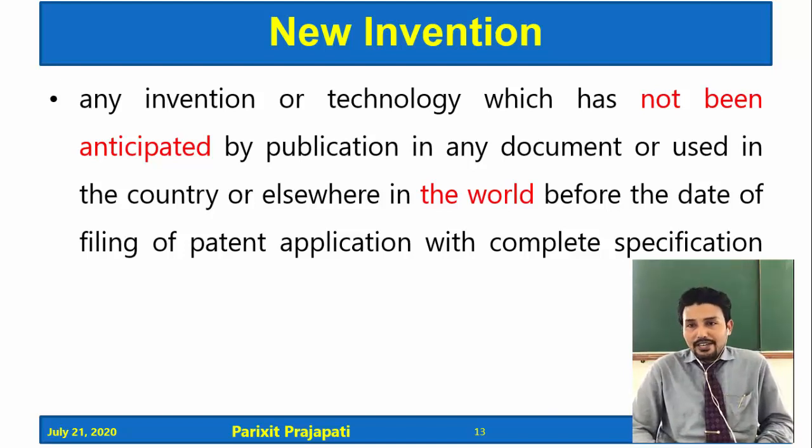On or before the date of filing of the patent, the invention should not be in any publication, in any journal, in any book, or in any public domain, such as the internet.